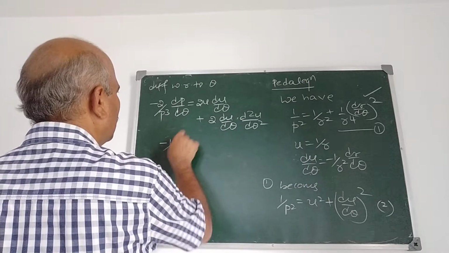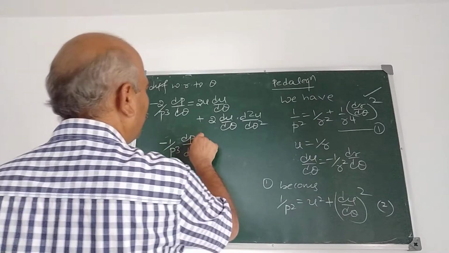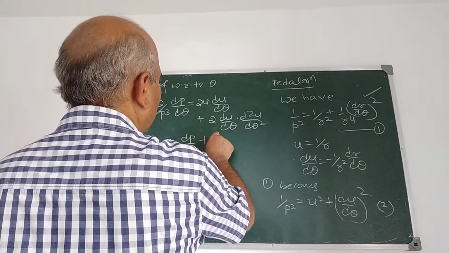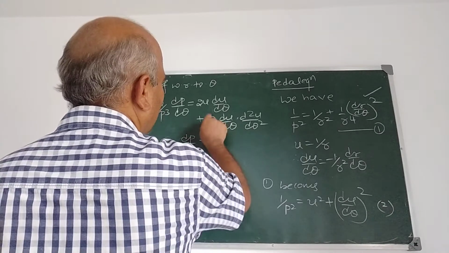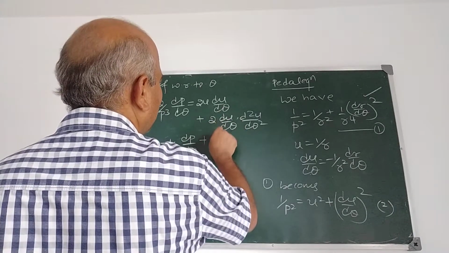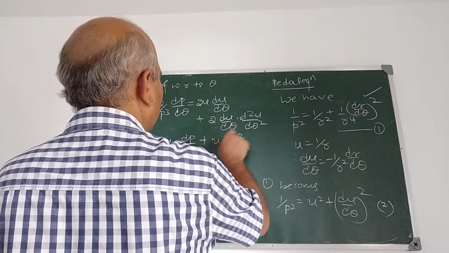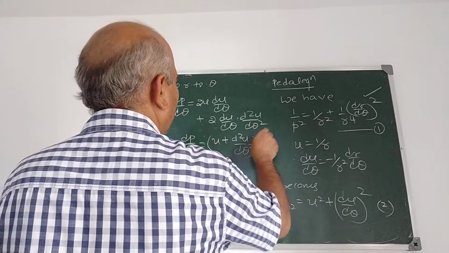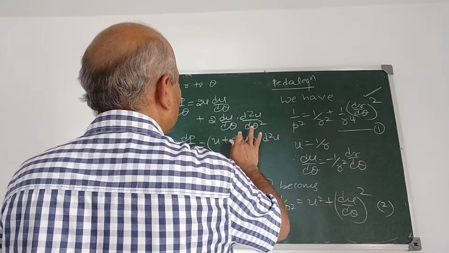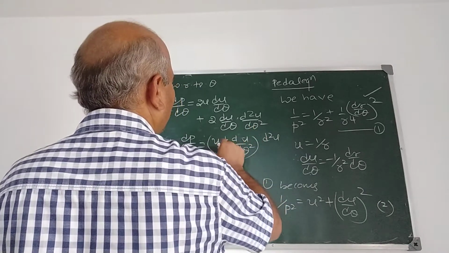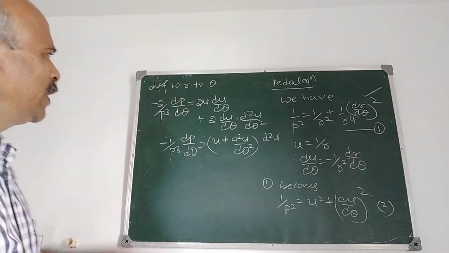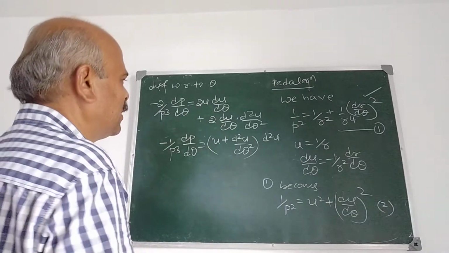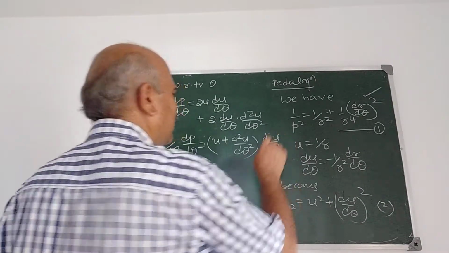Minus 1 upon p cube dp by d theta is equal to, taking du by d theta as the common factor, (u plus d2u by d theta square) into du by d theta, correct?